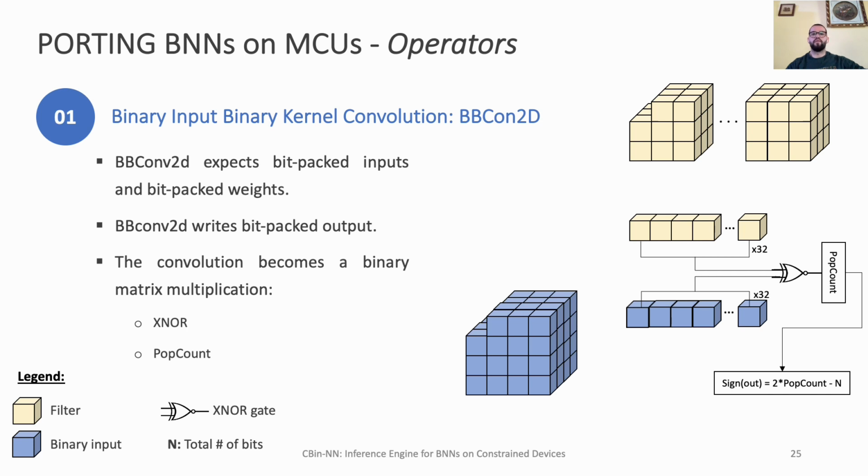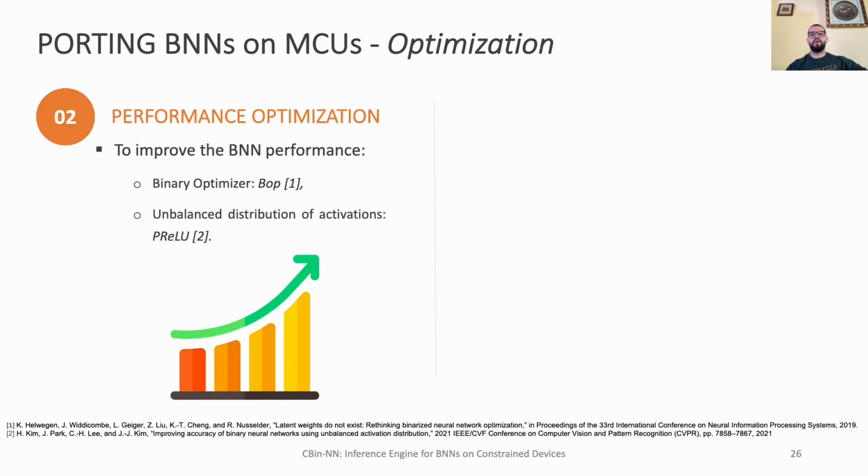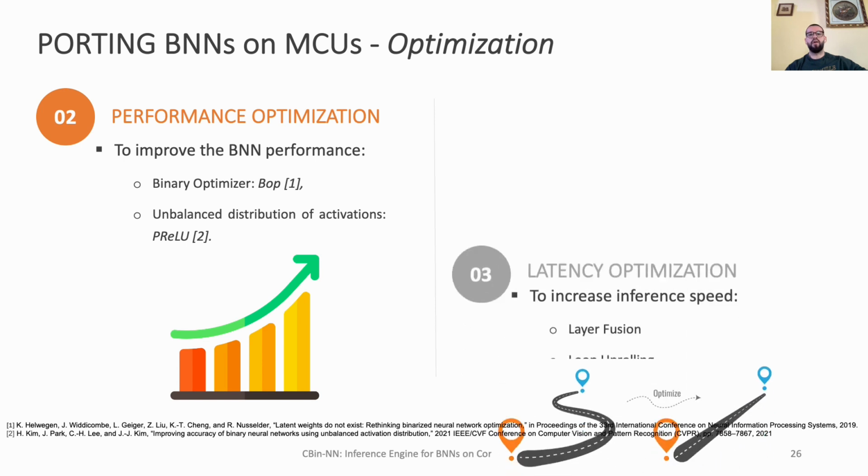in significant performance gains. In our pursuit to improve the accuracy of binarized neural networks, we utilized various optimization techniques. Firstly, we employed the binary optimizer to enhance the performance of BNNs. We also found that introducing an unbalanced distribution of activations through the use of the PReLU activation function after each convolutional layer can lead to an increase in accuracy.